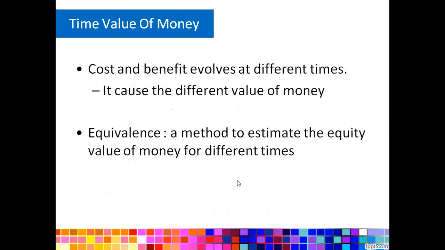And also, if you talk about the value of money, it will also talk about cost and benefit that will evolve at different times, because it causes a different value of money. And the method to compare the position of the money itself, changing the point of view, let's say, is equivalence. Equivalence is a method to estimate the equal value of money for different times.